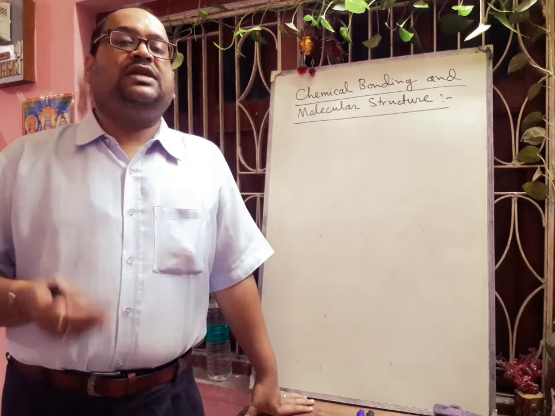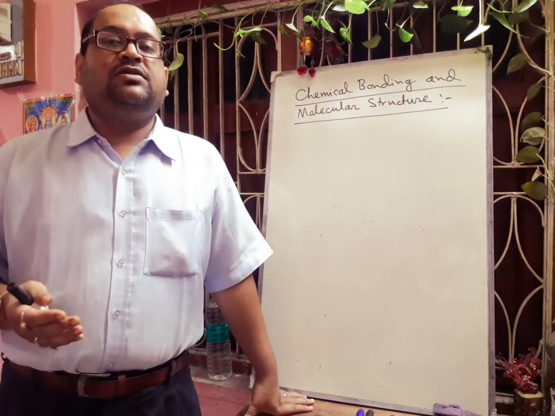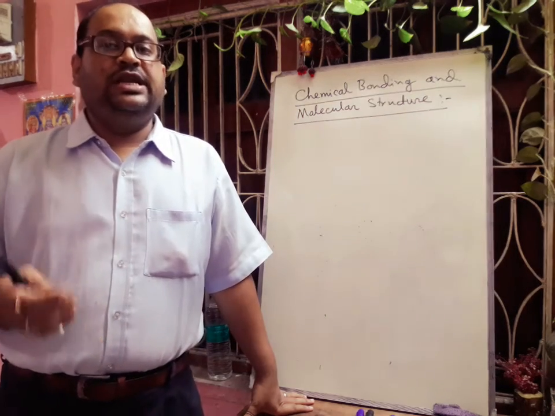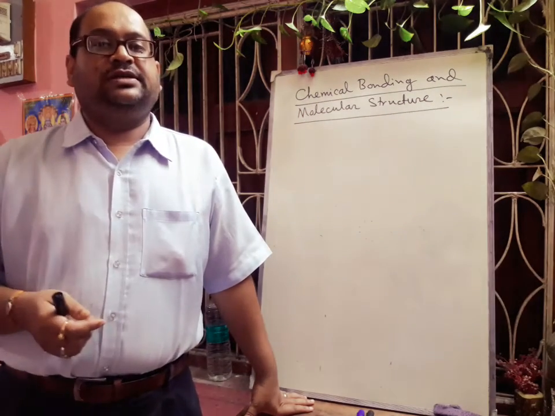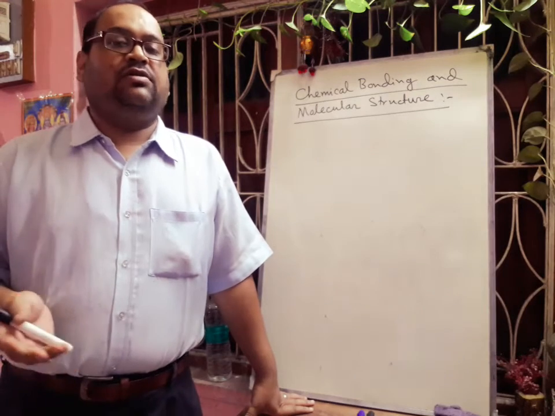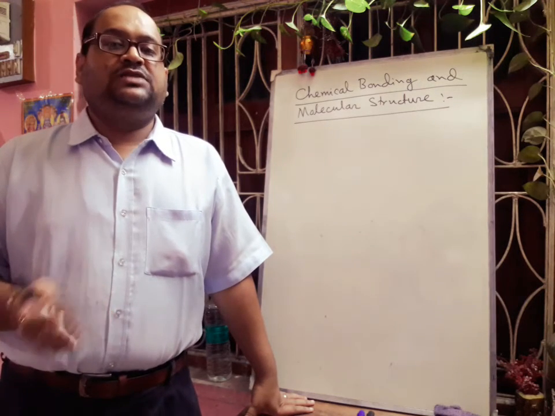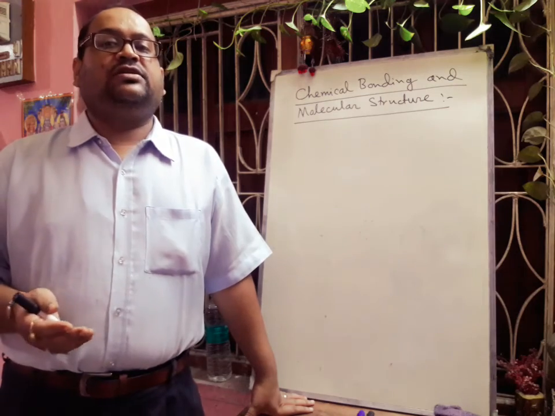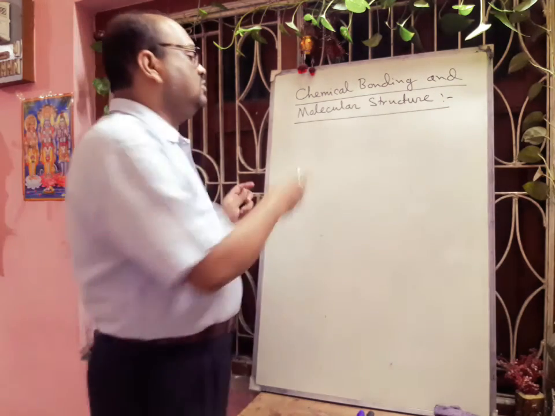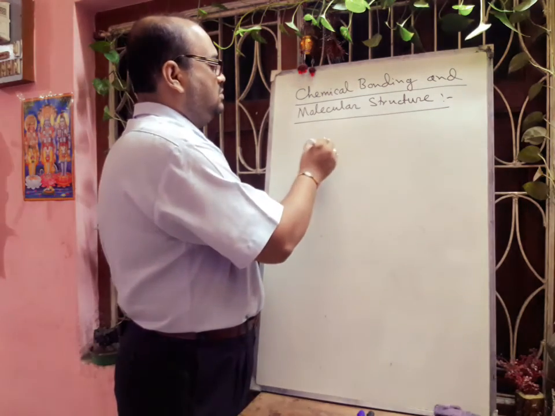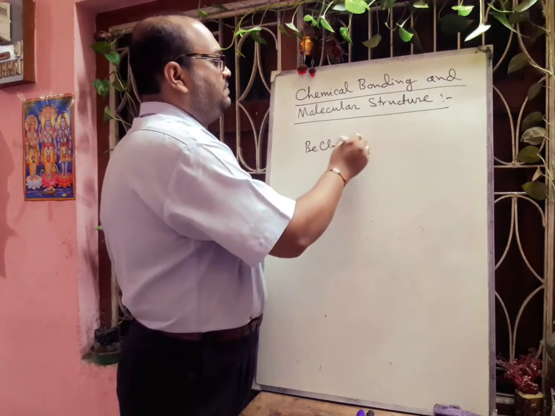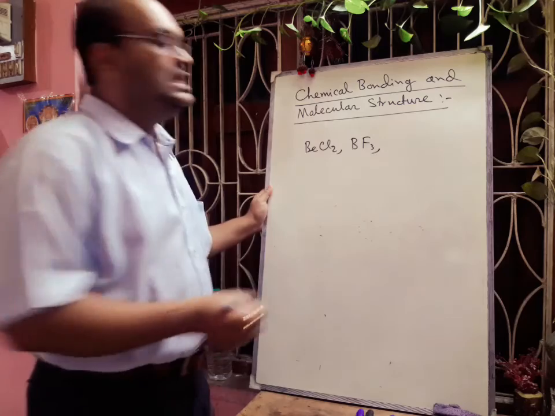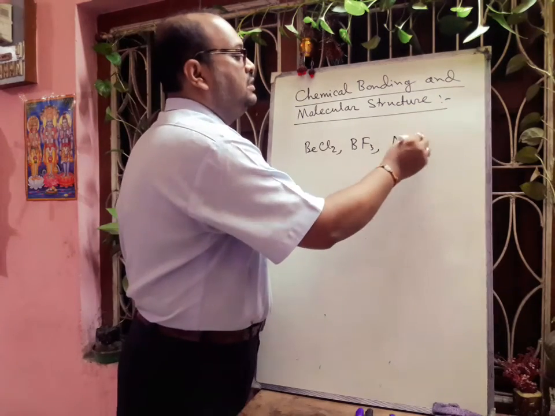Now if we think about the limitations, hydrogen has only one shell and it contains only one electron, so it needs one more electron to complete its shell. So here the octet is not filled up. Next we think about molecules which are electron deficient, like BeCl2, BH3, or we can think about AlCl3, aluminum trichloride.